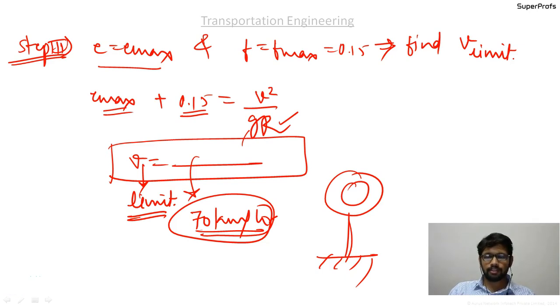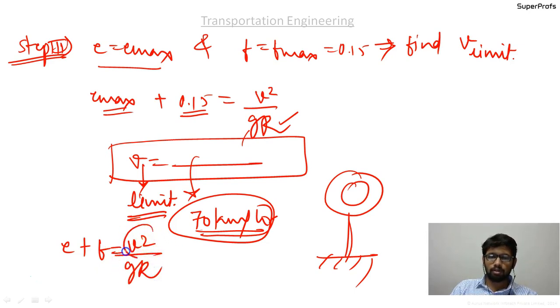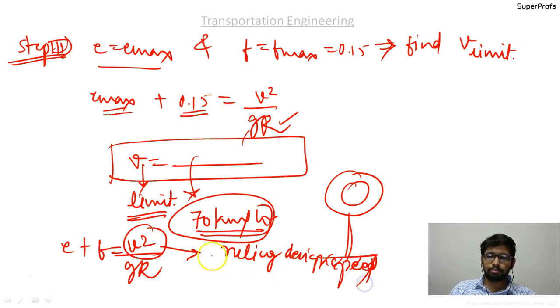Next we discussed the ruling minimum radius and the absolute minimum radius. In finding the ruling minimum radius, in the general formula of super elevation you put the ruling design speed in place of V. If the absolute minimum radius is asked, then in place of V you should put the minimum design speed.